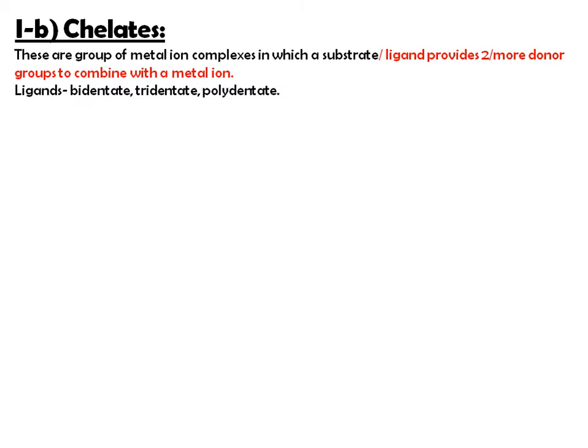And this chelation is nothing but a formation of 2 or more separate coordination bonds between multidentate ligands and a single central atom. Usually ligands are organic compounds and called chelators or chelating agents.